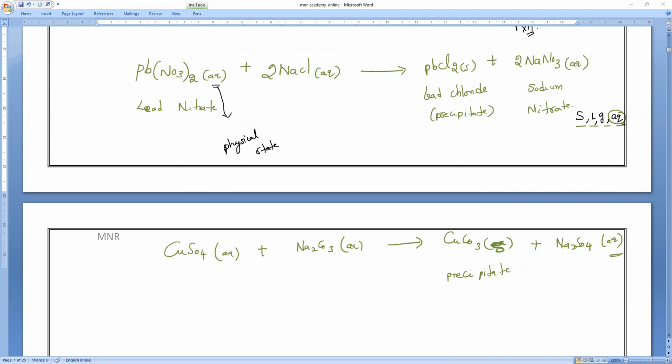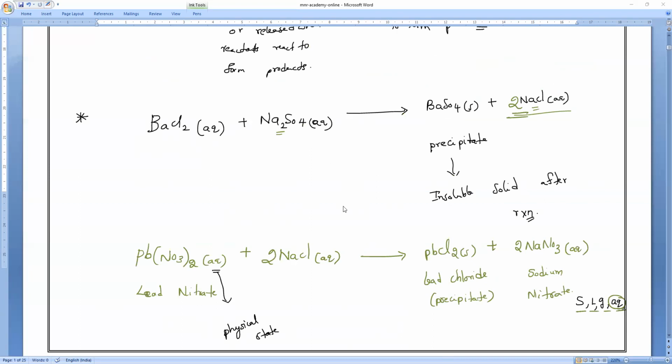Balancing may not be easy for you now, but definitely I'll make it easy. That is my guarantee for you. Next, these two equations, how to balance them. Here sodium is 2, chlorine also 2, but here only 1. So I have to multiply with the coefficient 2. Remember, we only have permission to change the coefficient. We cannot change the formula. Chemical formula you cannot disturb. Only the coefficient can be changed.